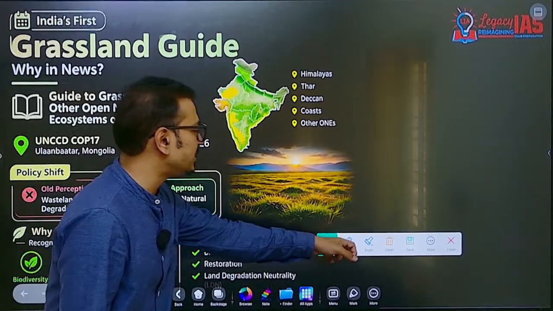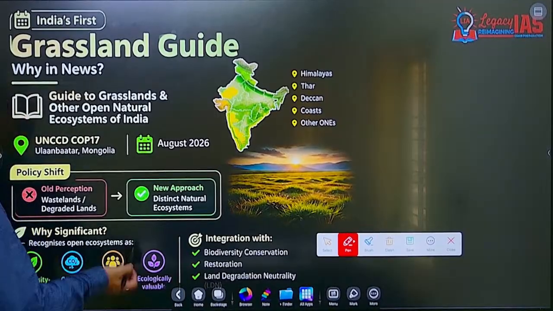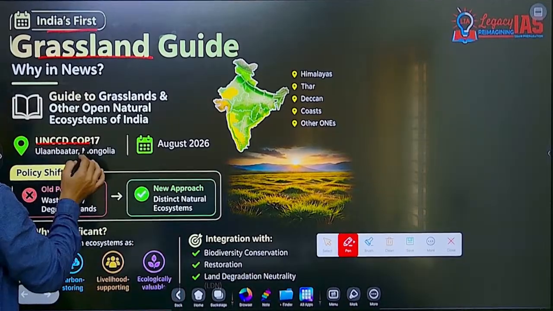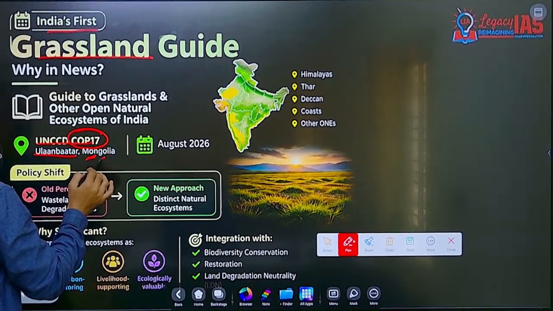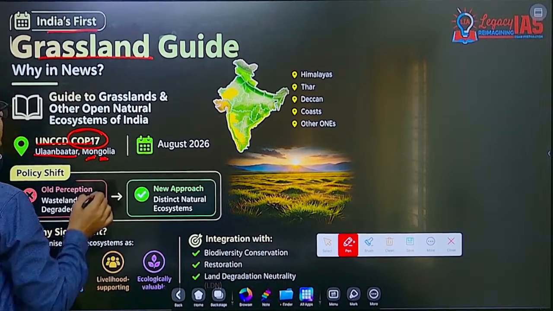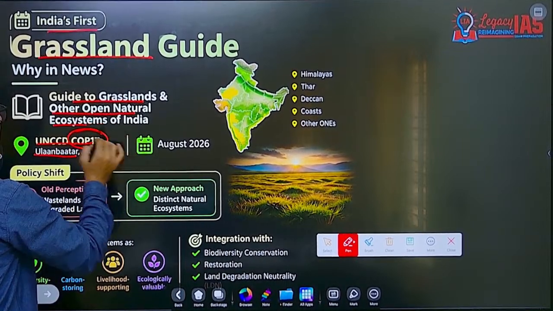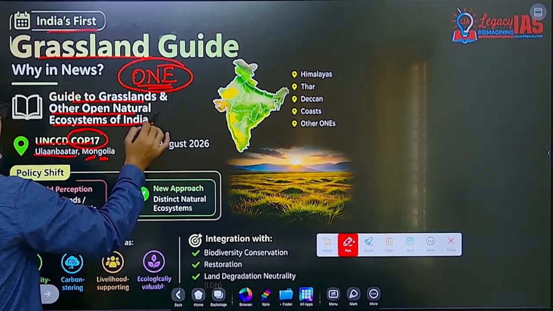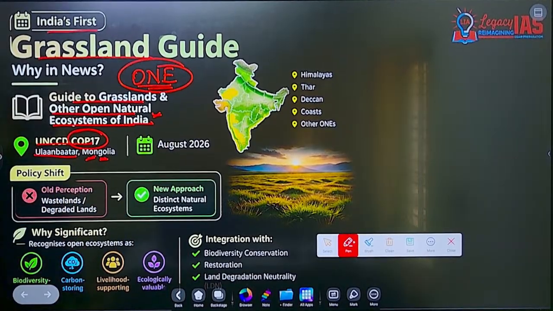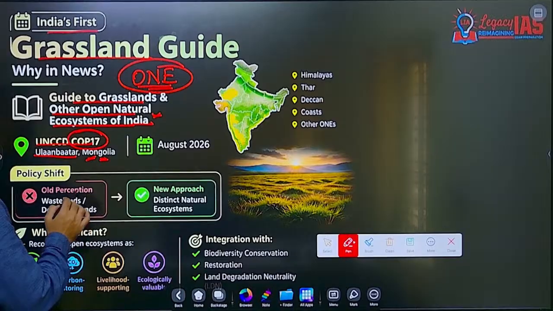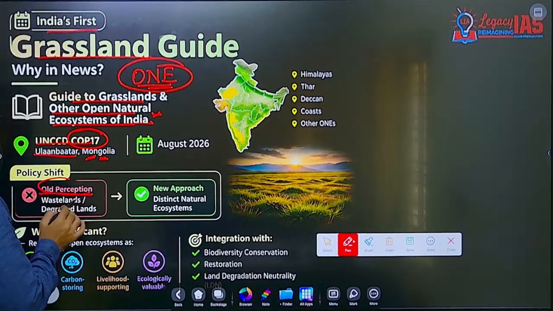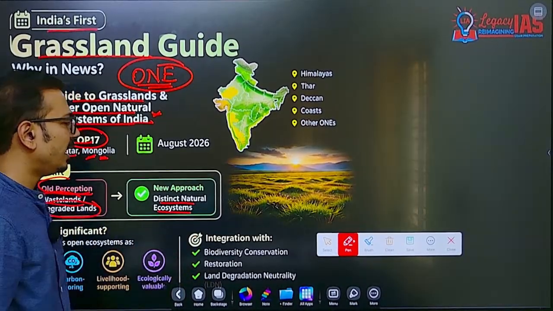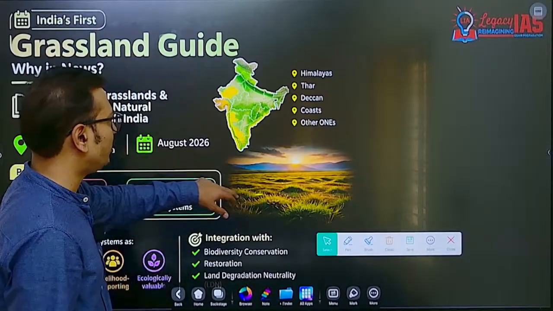Then the last topic, which was in the news: India's first grassland guide was announced at UNCCD COP17 in Ulaanbaatar, Mongolia. We announced it there. A Guide to Grasslands and Other Open Natural Ecosystems, ONE, open natural ecosystems of India. Let's talk about that. The old perspective was that wetlands and degraded lands were a part of ONE; the new approach treats them as distinct natural ecosystems, and they are helpful for what purpose? Let's talk about them one by one.